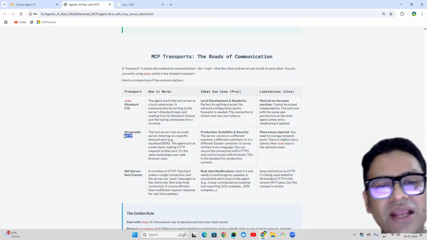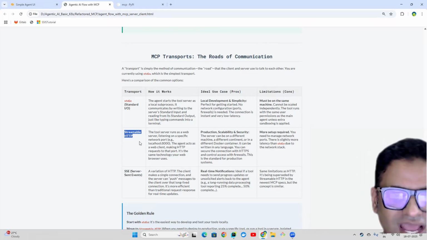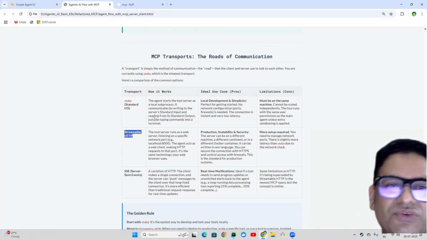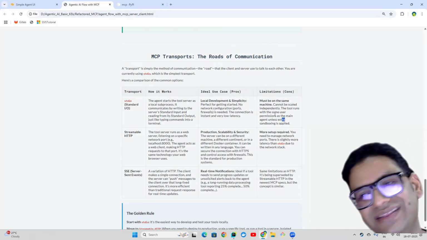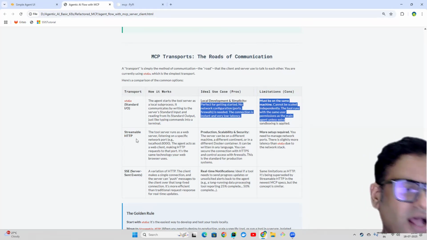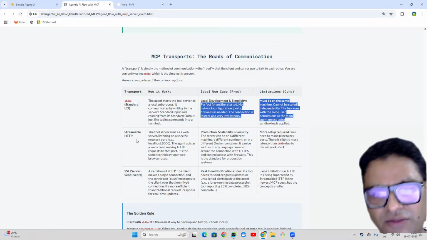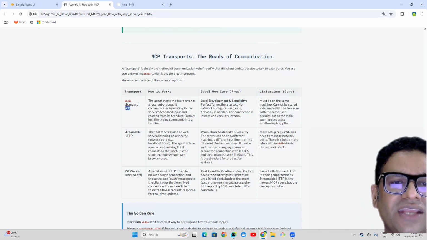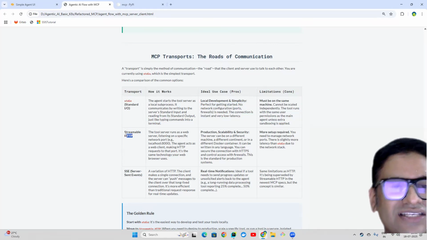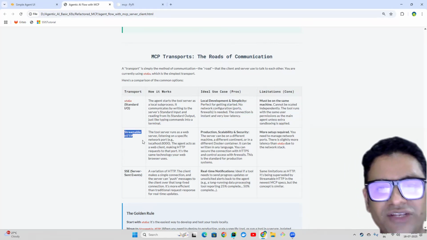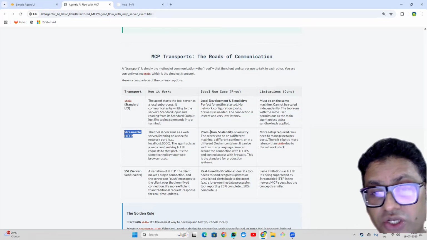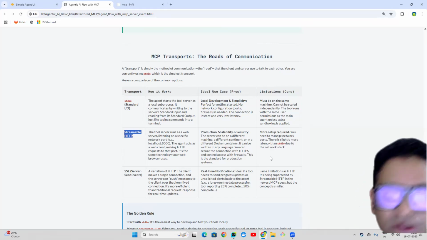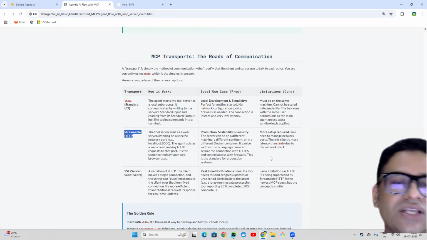So that is where the streamable HTTP comes into the picture. If we are using an HTTP-based connection from client to server, then definitely all those limitations which we have with standard IO, we will overcome. So probably in the next video, I will add some more tools, like interaction with the web and interaction with the database. And once we are done with that, we will migrate our standard IO based interaction from client to server and use the streamable HTTP, which is closer to how you make your production-ready system. More setup is required, you need to manage network ports, and those kinds of things we will handle once we migrate to the streamable HTTP.